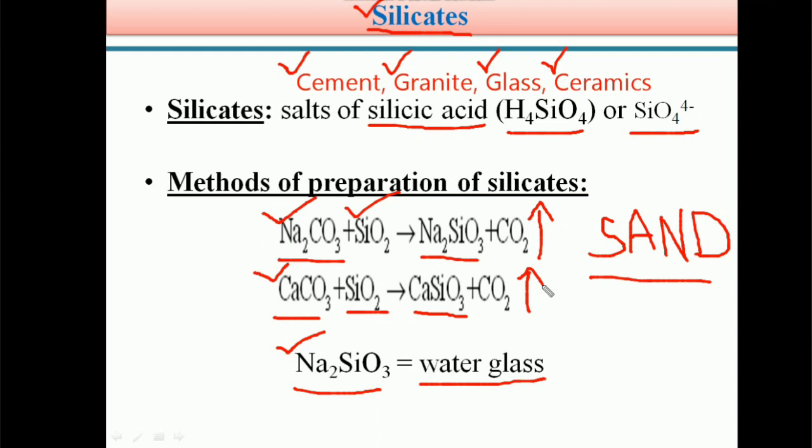Whenever the metal oxides or the metal carbonates are fused with sand, it forms silicates. Whenever sodium carbonate is treated with sand, it forms sodium silicate, also called water glass, or you can treat the calcium carbonate with sand, it forms calcium silicate, CaSiO3. So these are the methods generally used for the preparation of silicates.